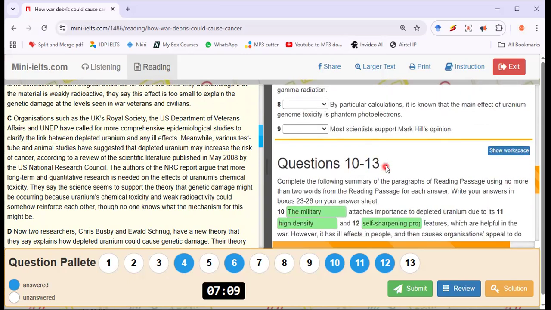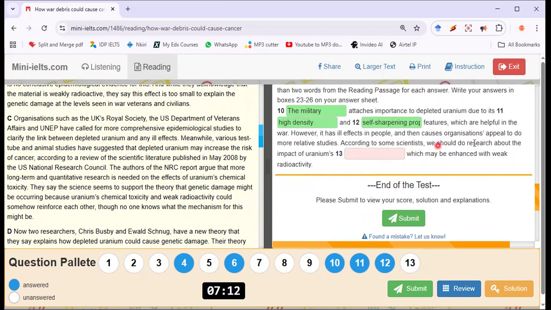Hold on. This number 13. According to some scientists, we should do research about the impact of uranium's ill effects. Meanwhile, various test tubes and animal studies have suggested that depleted uranium may increase the risk of cancer, according to a review. Okay, the authors of NRC report argue that more long-term and quantitative research is needed on the effects of uranium's chemical toxicity. That's more appropriate than ill effects.